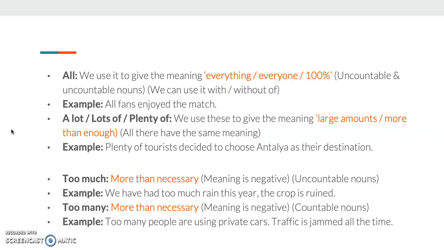For example, we've had too much rain. That means I didn't like the amount of rain this year. Or, too many people are using private cars. That means I don't like the number of people who are using private cars.